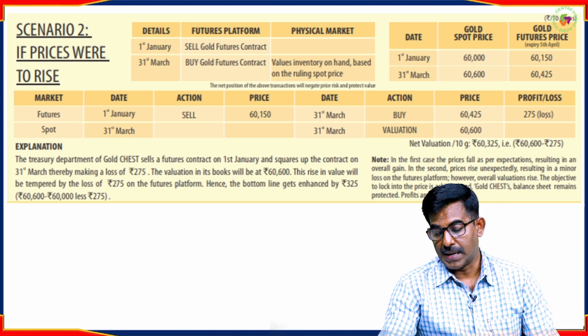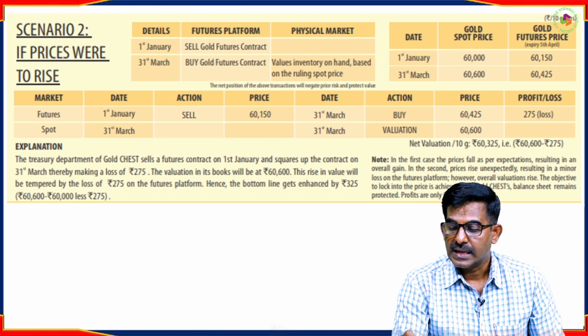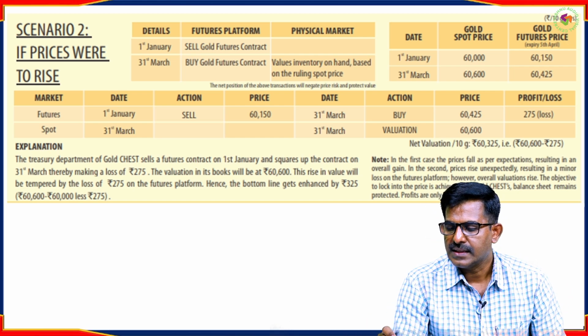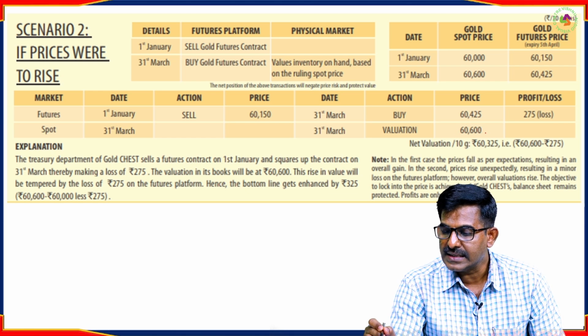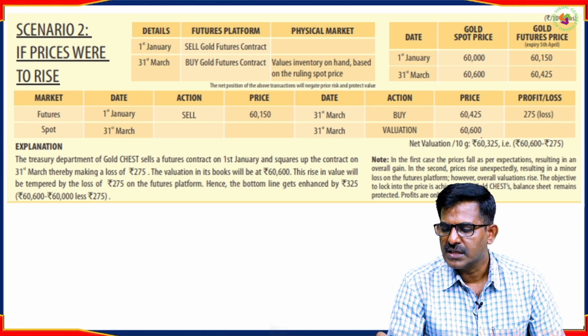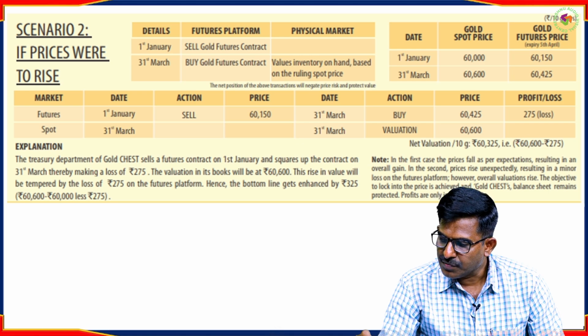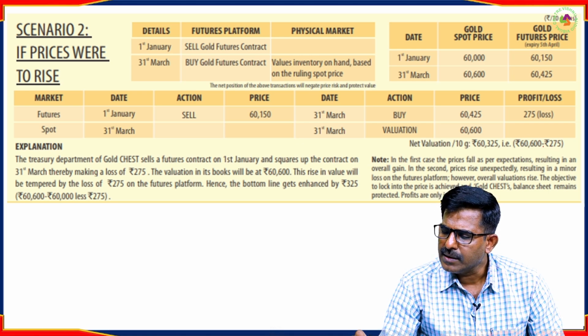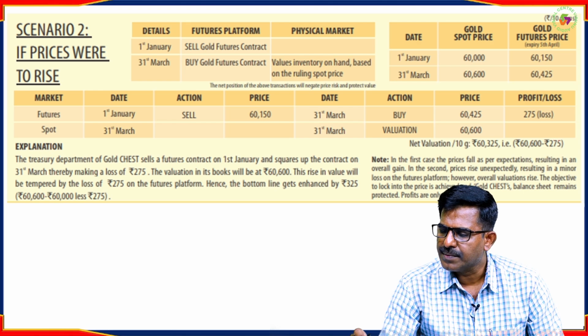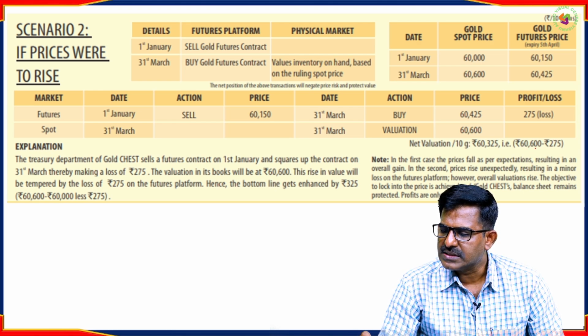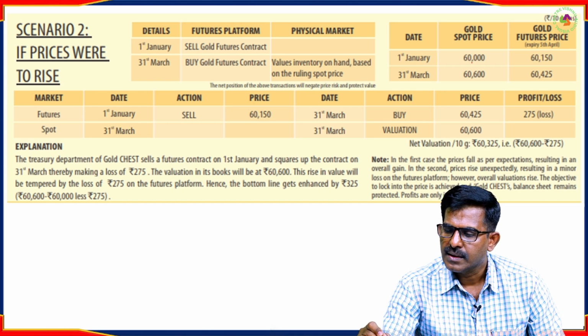275. But one thing you have to know, his gold he already has in his hand. The value of that gold is going to increase. Earlier it was 60,000, now because the market price has increased, its price is 60,600. So the net effect is the value of gold in his hand has increased and he got a minimum loss of 275. So 60,600 minus 275, total net valuation for him is 60,325, which is more than 60,000, which is on 1st January.